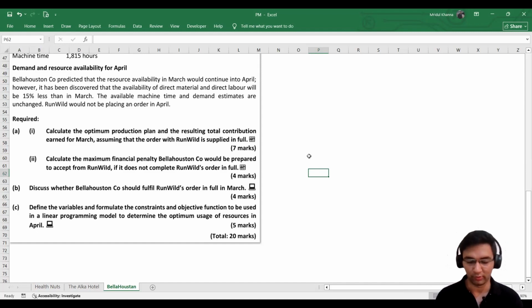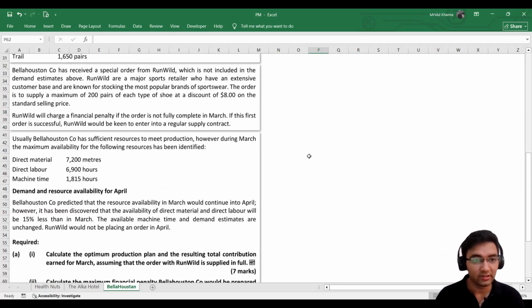Here we need to provide some kind of commentary and give a conclusion whether we should fulfill Run Wild's order in full. The last requirement is define the variables and formulate the constraints and objective function to be used in a linear programming model to determine the optimum usage of resources in April.